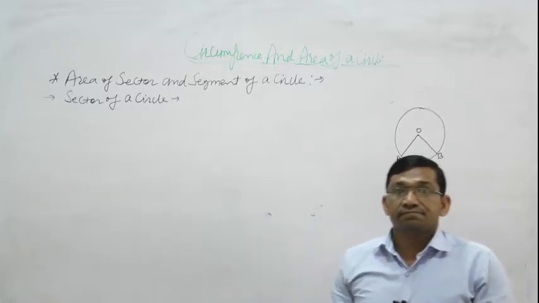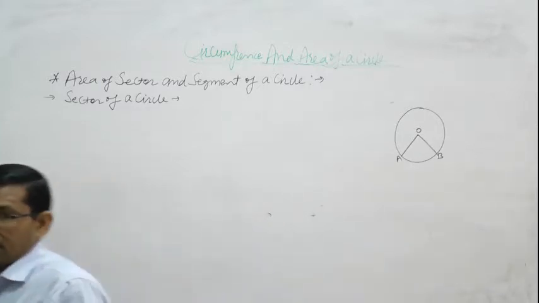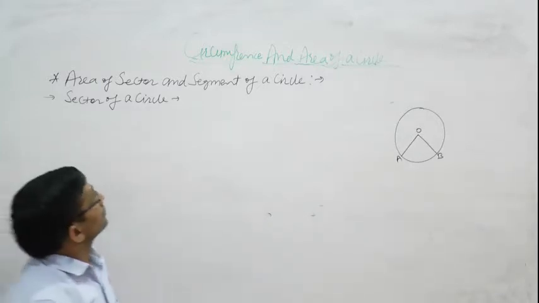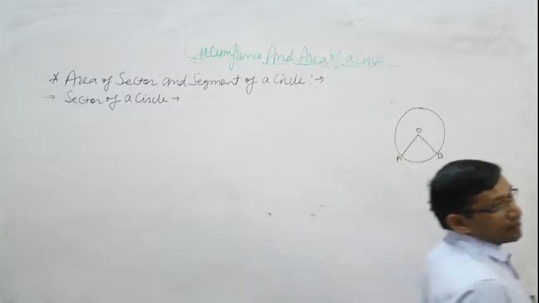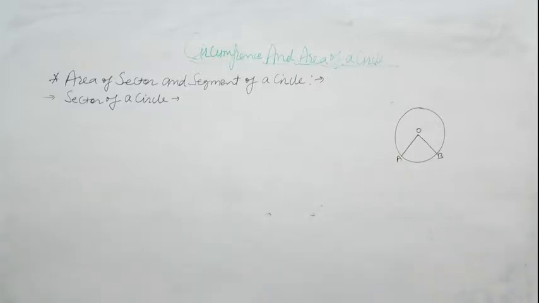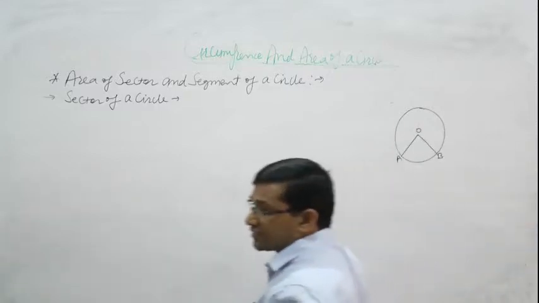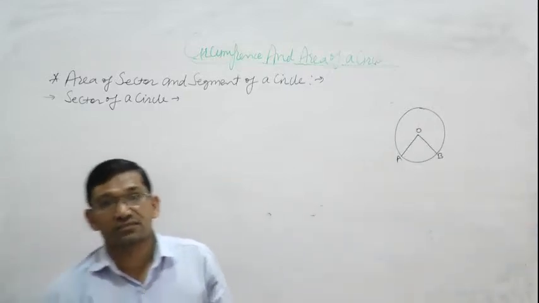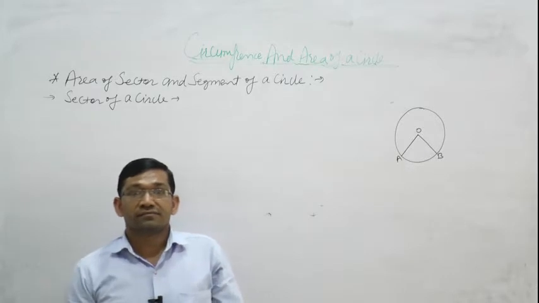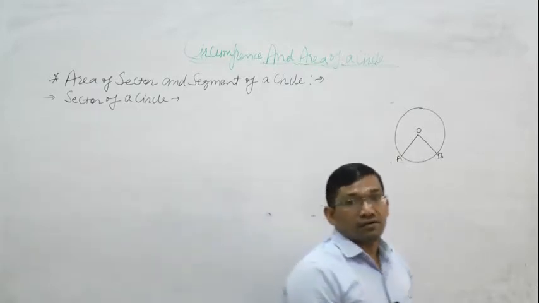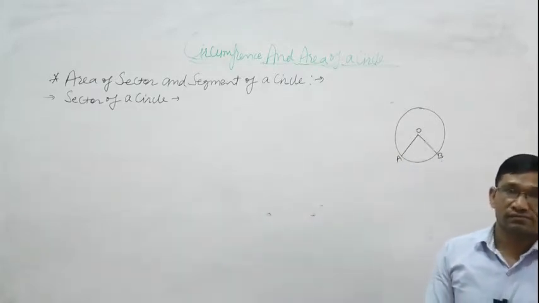We study the chapter of circumference and area of circle. In previous class, we studied what is circumference of circle and what is the area of circle.